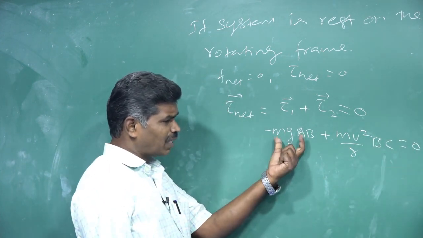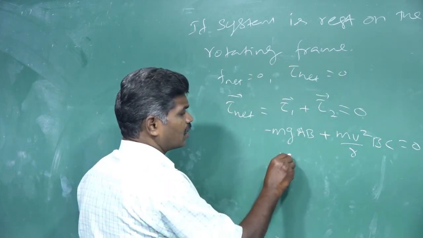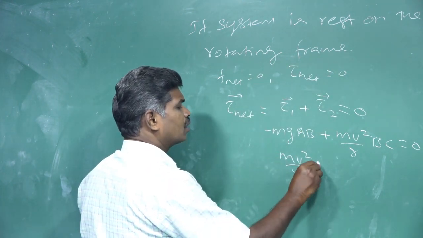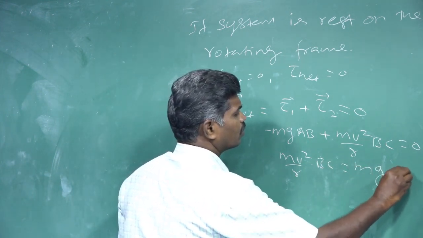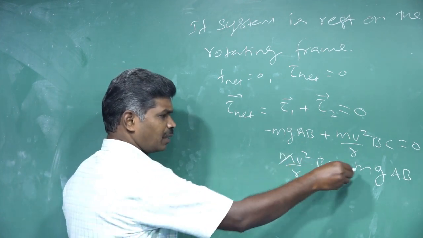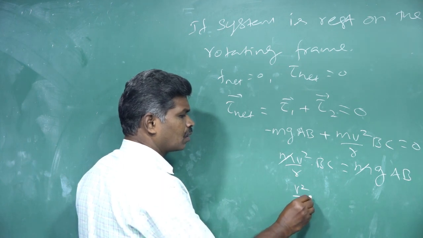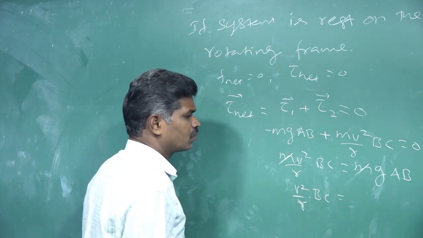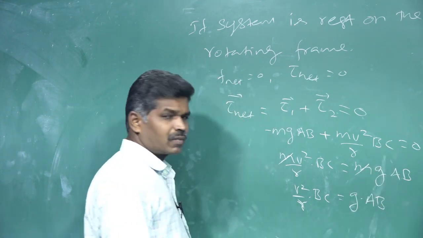The minus factor is taken to the other side, so mv squared by r into BC equals mg into AB. Simplifying, m is cancelled: v squared by r into BC equals g into AB.